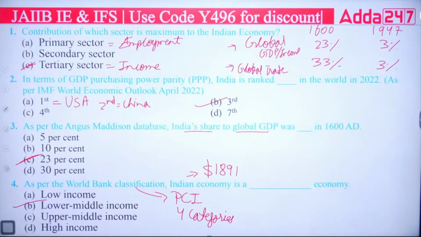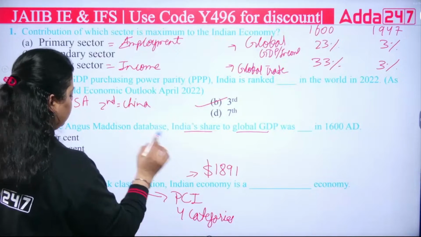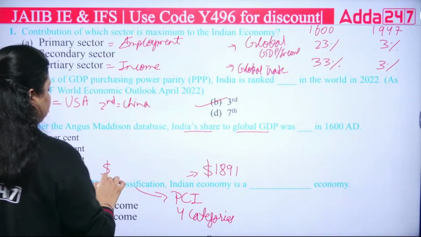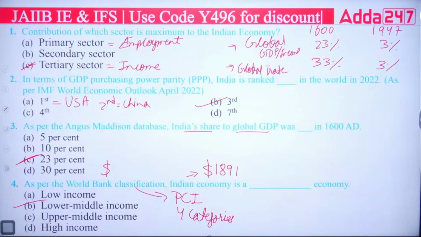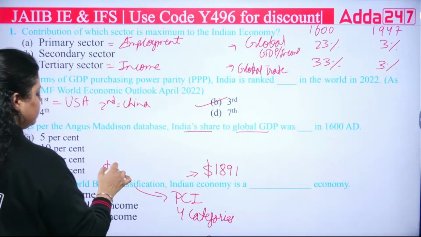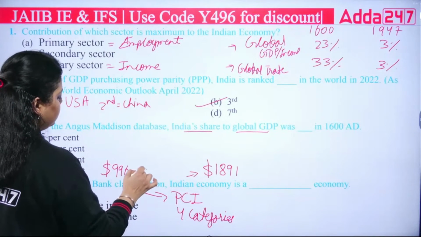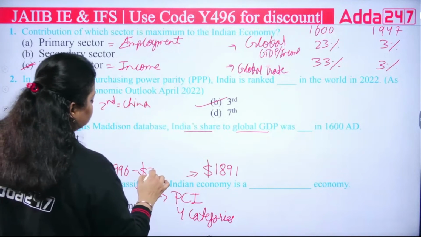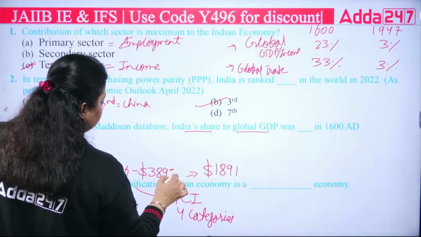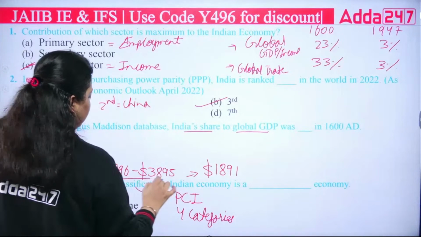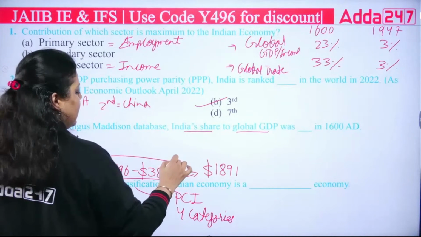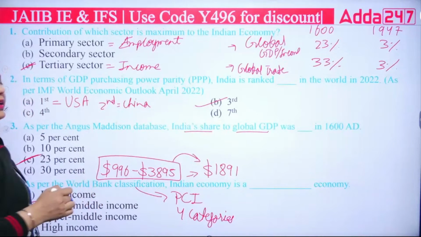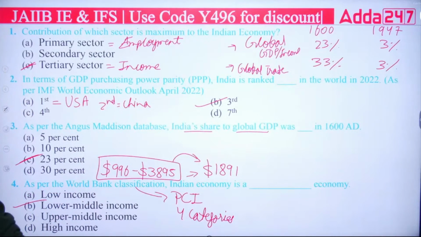And this category includes per capita income from $996 to $3,895. So this is the range for the lower middle income category, and out of that, India's per capita income was 1,891. Okay, very good. Next question.